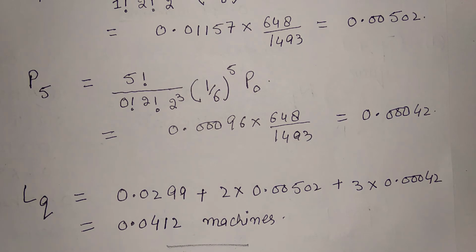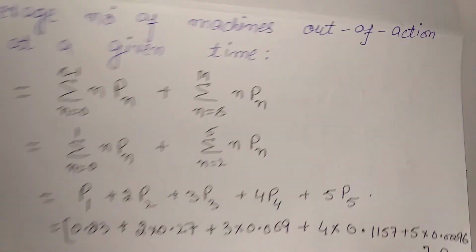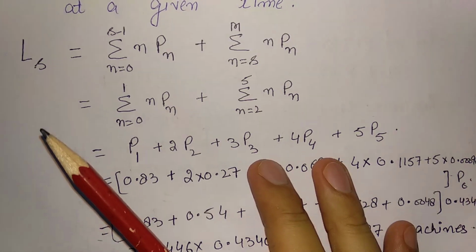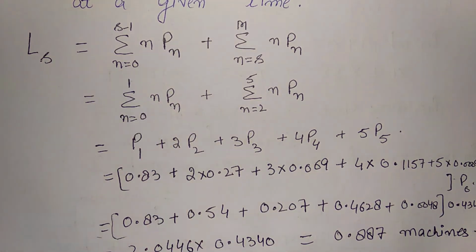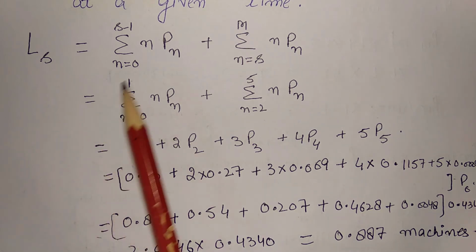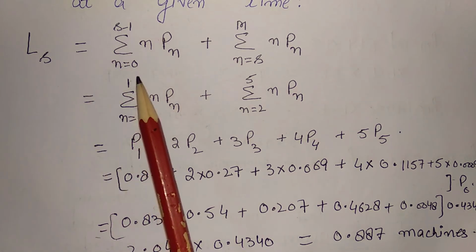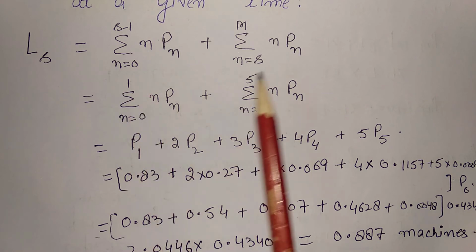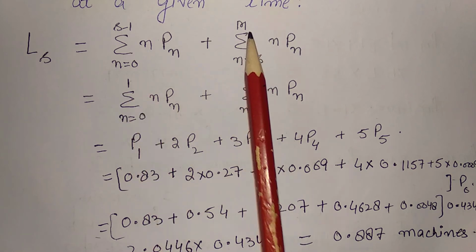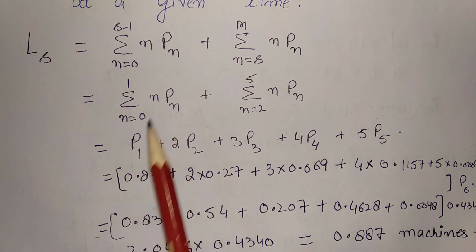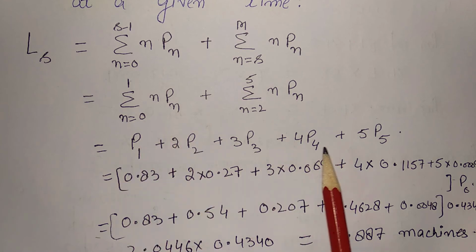Now I will calculate the number of machines in the system. For this, I have the method: the sum for n going from 0 to s minus 1 of n into Pn, plus the sum for n going from s to M of n into Pn. Here s is equal to 2, so 2 minus 1 is equal to 1, and s is equal to 2 to capital M, 5. So I will get P1, P2, P3, P4 and P5.